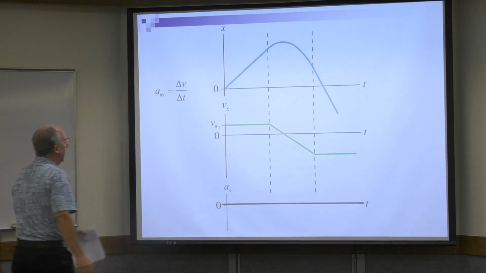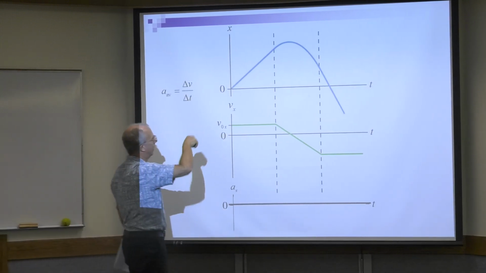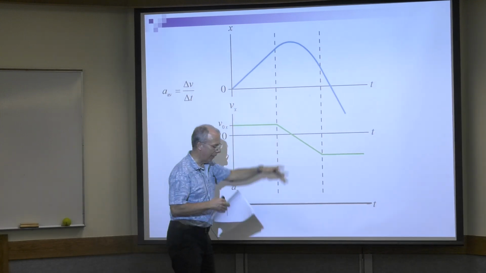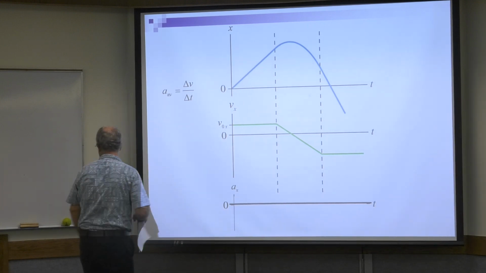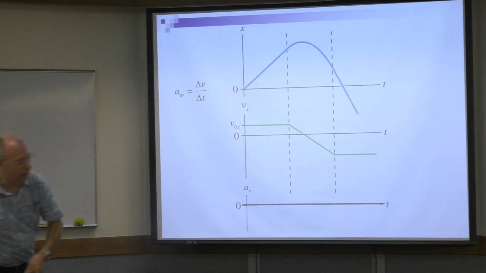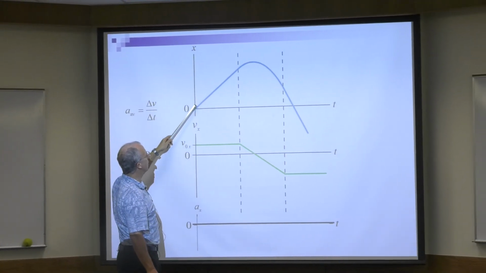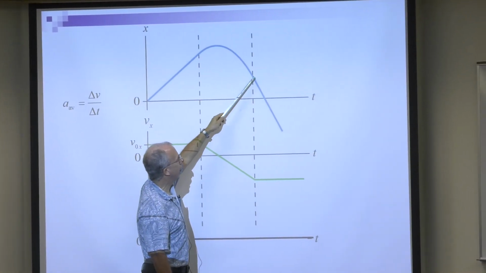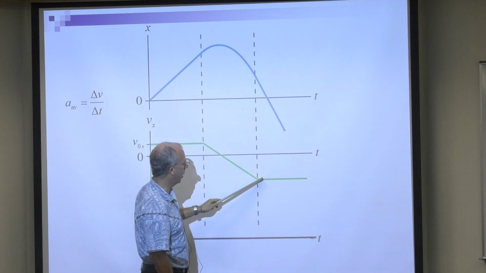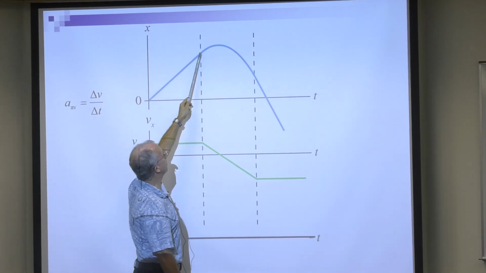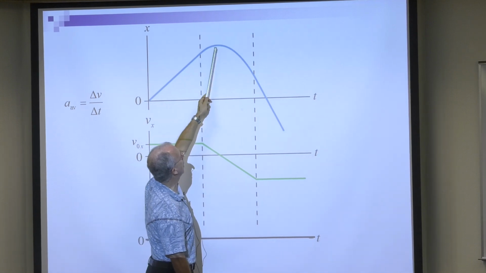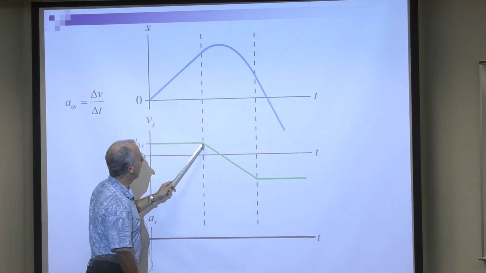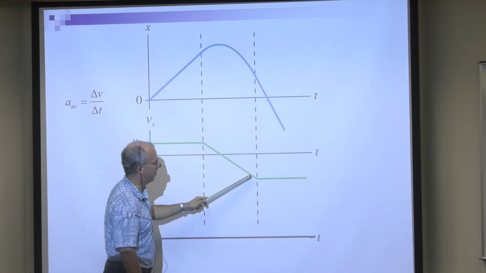All right. Now, here's a position versus time graph. These dotted lines are to help us. And here's a velocity versus time graph. Let's see if they make sense. So here, positive velocity, constant. Here, negative slope, so negative velocity, constant. Here, the slope's getting smaller, smaller, smaller, or positive, smaller, smaller, smaller. Slope is 0. Then it starts getting faster, faster, faster, but negative.